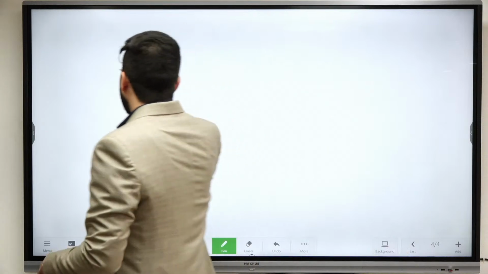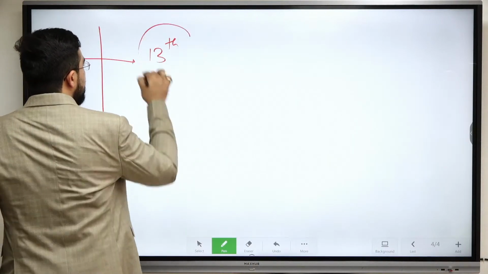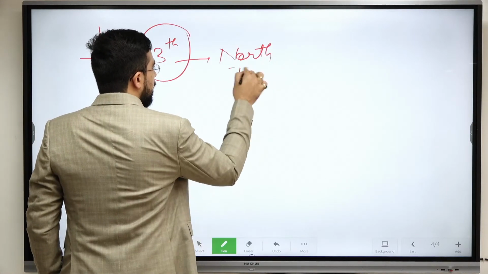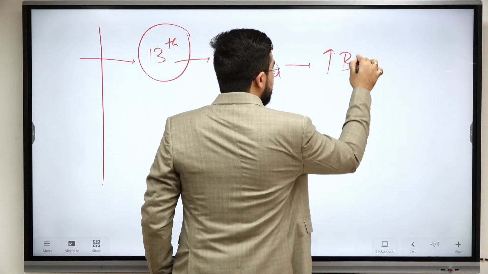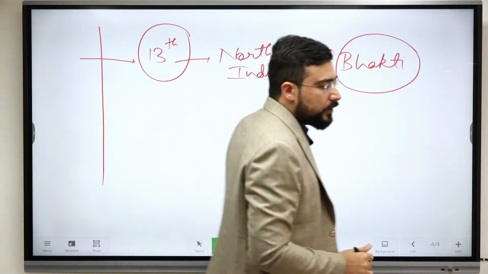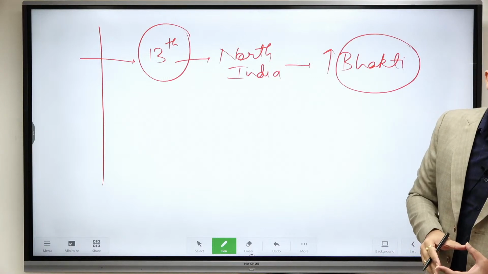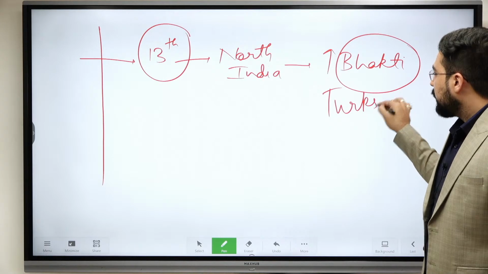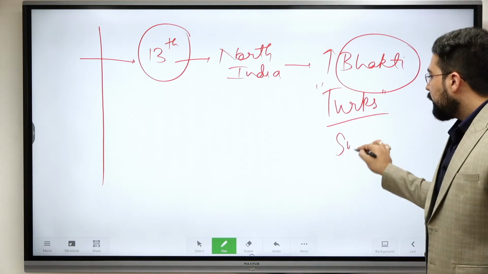Then, what difference happened in the 13th century in North India that it led to the rise of Bhakti? Can you think of any important change? Coming of Turks. Okay, Sufism.